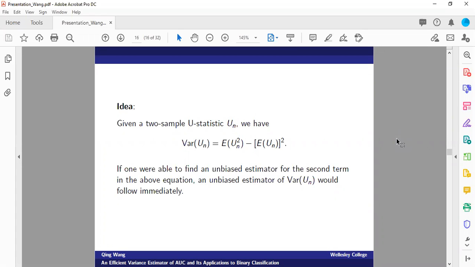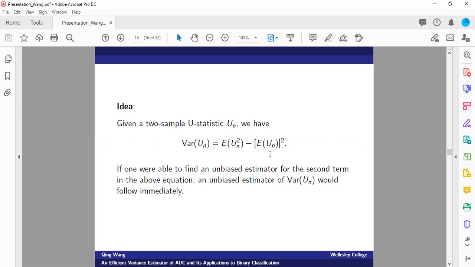The idea of the construction of our proposal is based on this expression of the variance of a U statistic, or say the variance of any statistic. In general, the variance of a statistic can be written as the expectation of the second moment minus the square of the expected value. If we aim to construct an unbiased estimator, we can find an unbiased estimator for each of the two terms on the right-hand side.